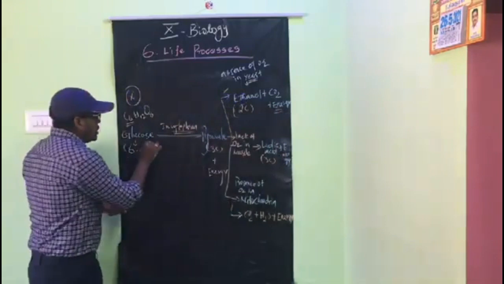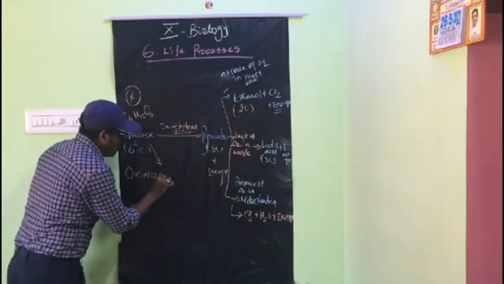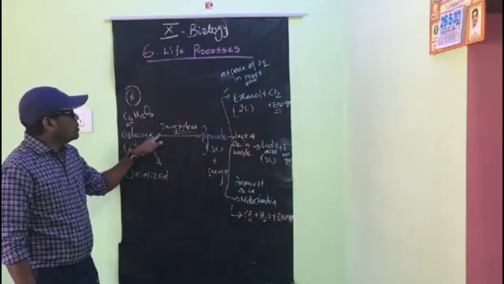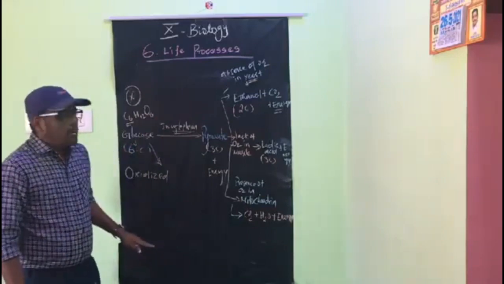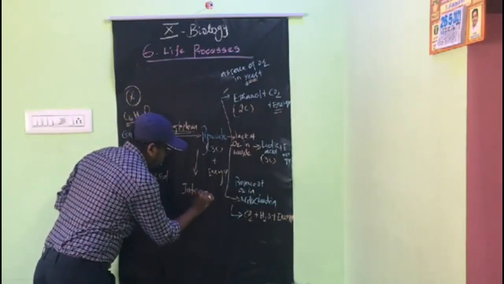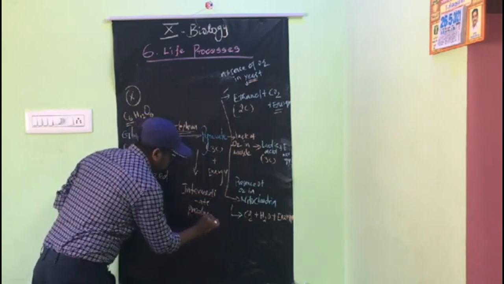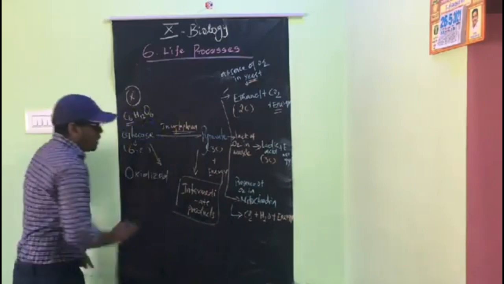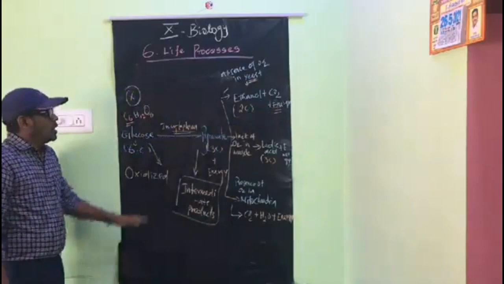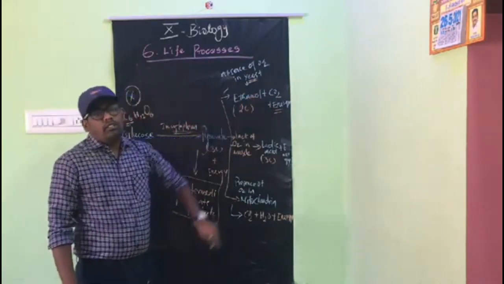So here the glucose is oxidized. I told you already what oxidation is and what reduction is. So here the glucose is oxidized, and pyruvate is an intermediate product. The end products are ethanol and carbon dioxide. So the glucose is broken down in yeast in this way.